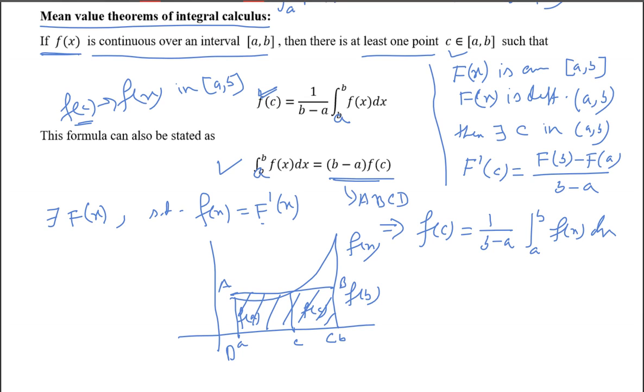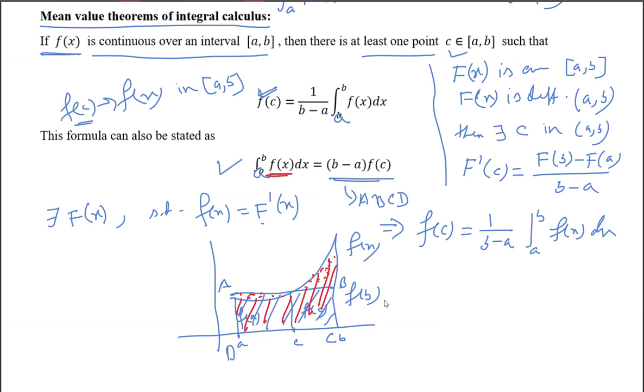And by means of this integration, what do we mean? We mean the area under the curve f of x, that is, this red line area. So we are saying that this area will be equal to the area of this rectangle. That means this portion of area is equal to this portion of area. This is what the mean value theorem is saying.